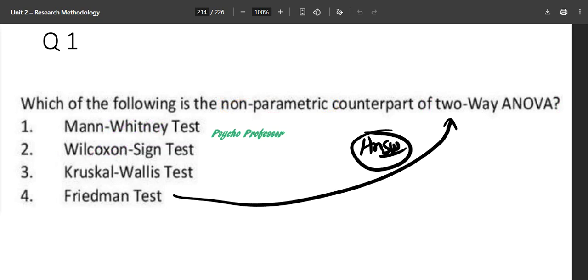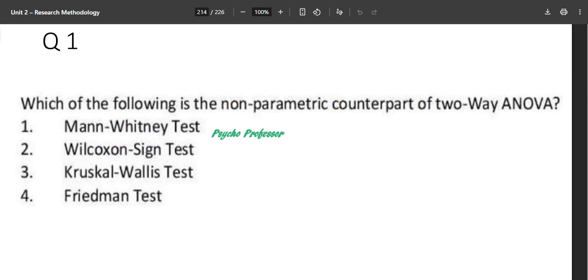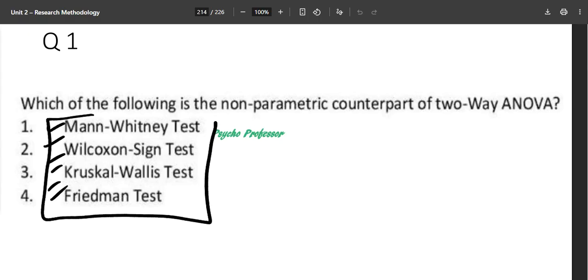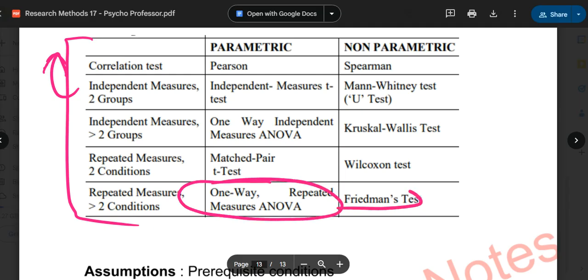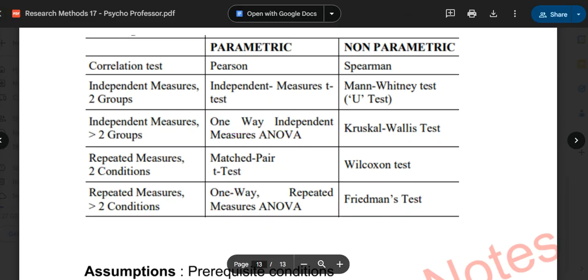So now you remember each and everything which has been asked by UGC Net. You have developed 4 concepts properly and you will be able to score. If any question comes from these 4 topics, you will be able to mark it easily. And as you can see over here, you just need to take a screenshot of this, and those who are reading from the notes have the leverage, you can do this properly again and again. Okay. So for one-way repeated measures ANOVA, we will use this Friedman test, and Kruskal-Wallis for your one-way. See, it is mentioned one-way. Don't remember it that way. It is for two-way. That is why we are mentioning repeated measures ANOVA.